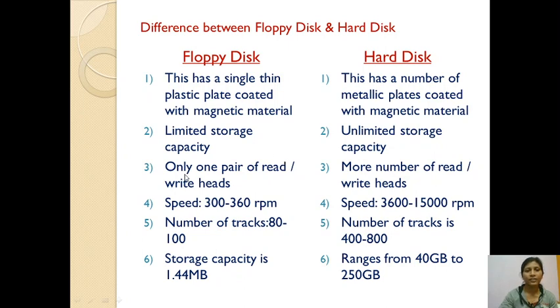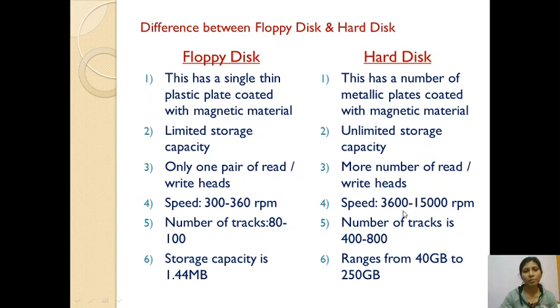The third difference is that the floppy disk has only one pair of read-write heads, while the hard disk has more read-write heads. The fourth difference is speed. The floppy disk runs at 300 to 360 RPM, rotations per minute. The speed of a hard disk is 3600 to 15,000 rotations per minute.